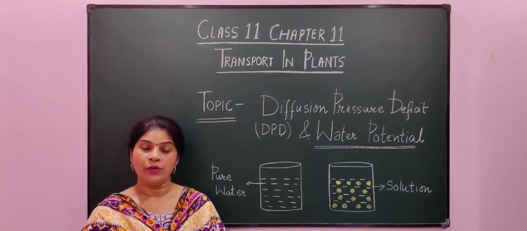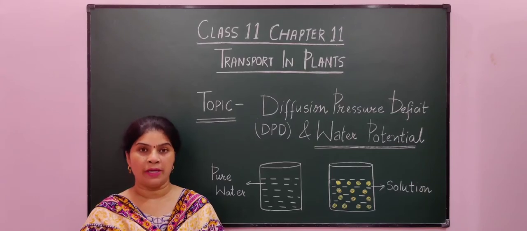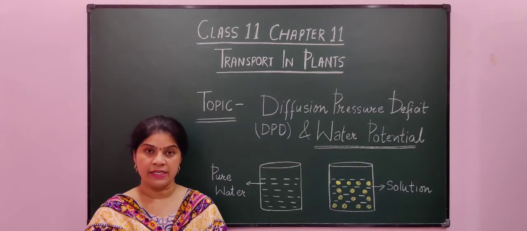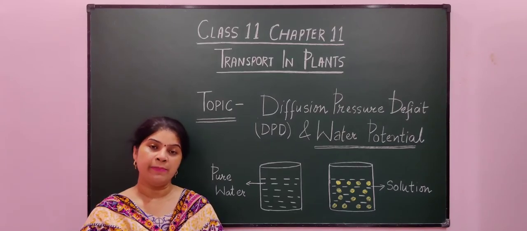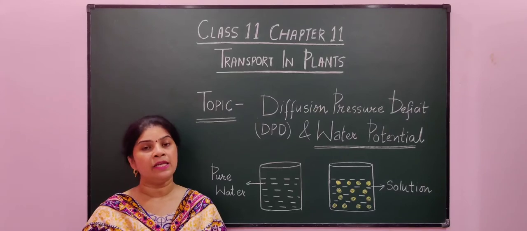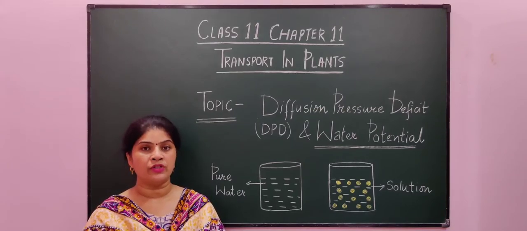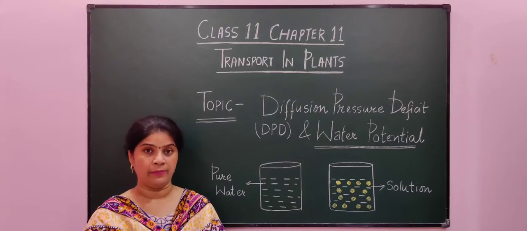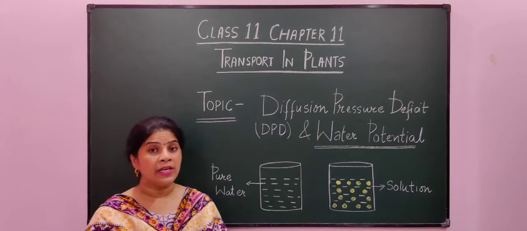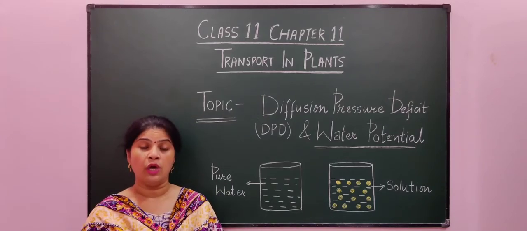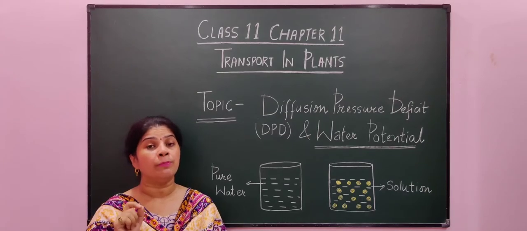Students, we are doing the 11th chapter, that is transport in plants, and our today's topic is diffusion pressure deficit, that is DPD, and water potential. Dear students, DPD and water potential mean the same but they are defined in two different ways. Actually, water potential is the new name of DPD. So what is the definition of DPD? DPD is the decrease in the diffusion pressure of water molecules in solution as compared to its pure state.